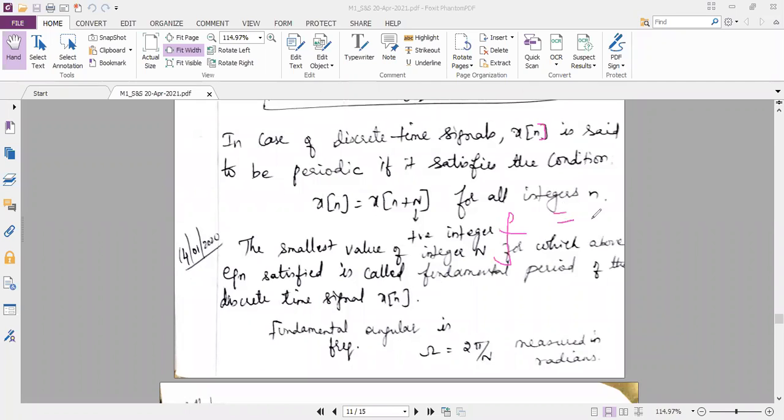The reason is, if the signal is continuous, I can take the reciprocal of the time to get the frequency. Here, since the signal is not continuous, the signal is discrete. You have gaps between the samples. So you cannot take the reciprocal of n to calculate the frequency. I hope you are getting it.